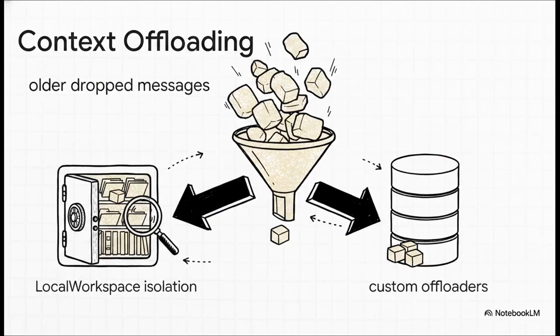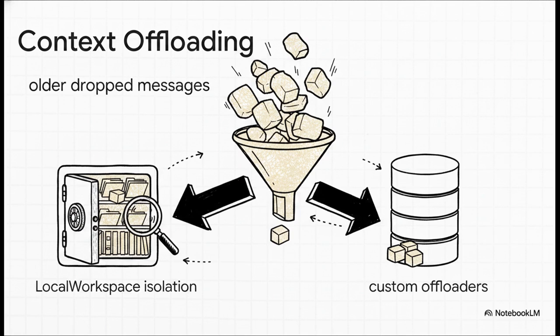But hold on. What happens to all those older messages and those massive tool results that got dropped or truncated? They aren't just deleted. No way. They're what we call offloaded. AgentScope uses an offloader protocol to persist all this dropped content externally. Out of the box, it uses LocalWorkspace, which safely and securely isolates each agent run into its own folder by session ID. And because it's built on a structural protocol, you can easily plug in custom offloaders. That means you can push this overflow memory directly to your databases or vector stores.